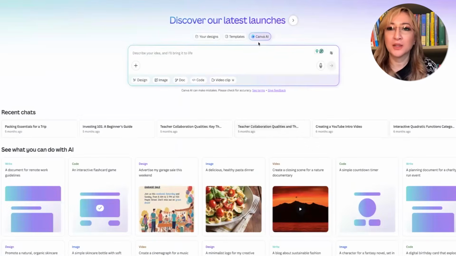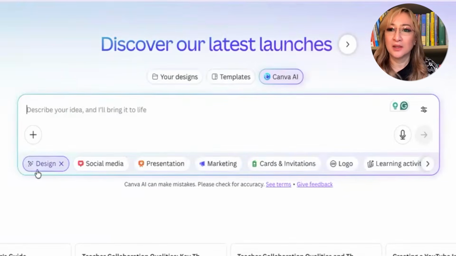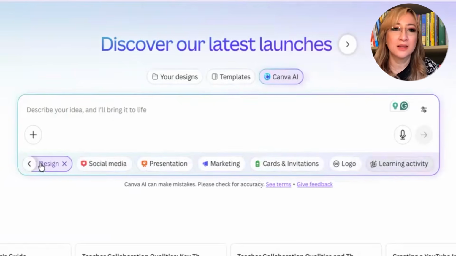Okay, so I've come back to Canva AI, which is one of the little tabs here. And when you press on design, it takes you to where the learning activity is. It takes you to social media, presentation, marketing, cards and invitations, logo. I like this because at least it's in one place. This is a bit better organized, I think.